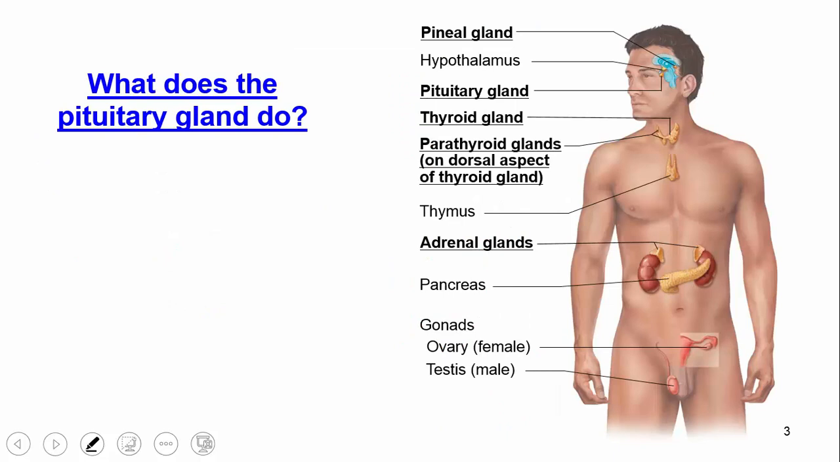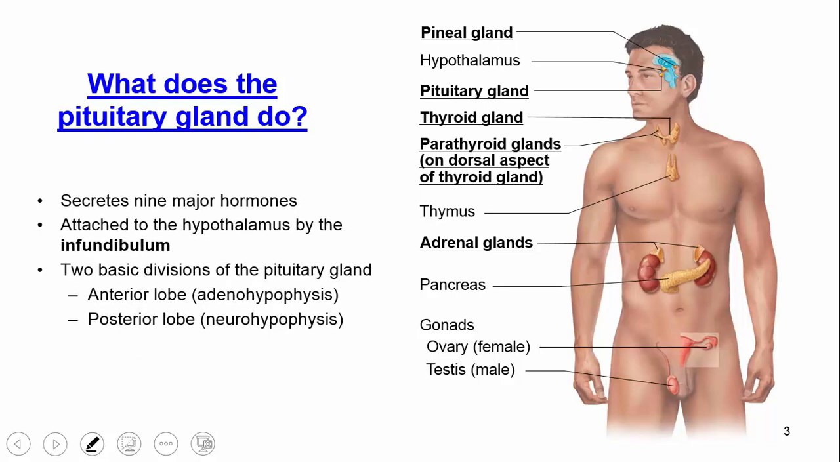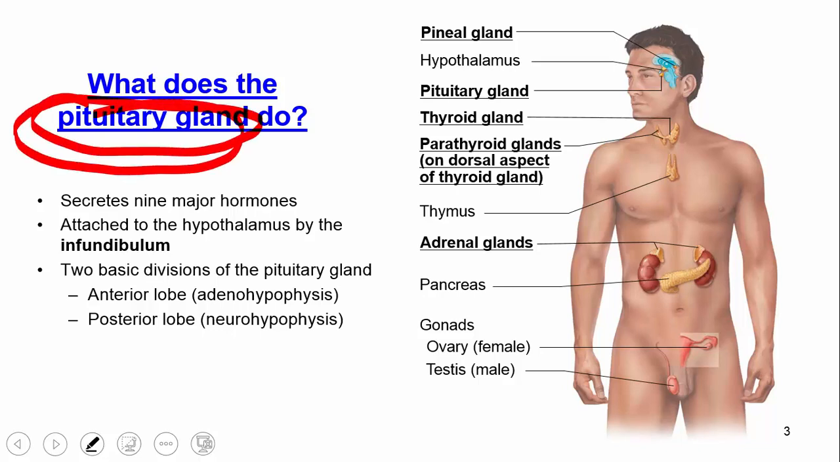Okay, so now we've talked about hormones. Let's talk about the specific glands of the endocrine system. Let's begin our discussion with the pituitary gland. So what does it do? Well, the pituitary gland is what we consider the master gland, right? It's very, very important. And why do we call it the master gland? Because it secretes 9 major hormones.